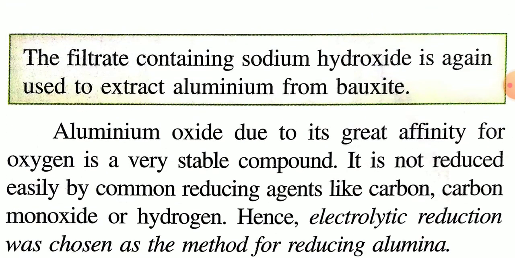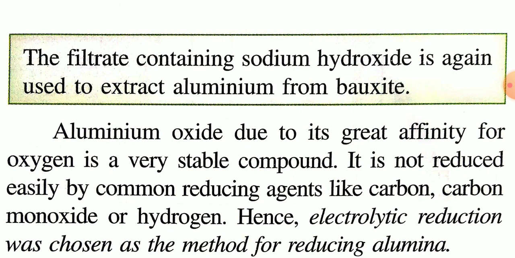And after conversion of bauxite ore into alumina, you have to reduce alumina Al2O3 to get aluminum metal. In the next step, you have to reduce alumina, that is aluminum oxide, to get aluminum metal.